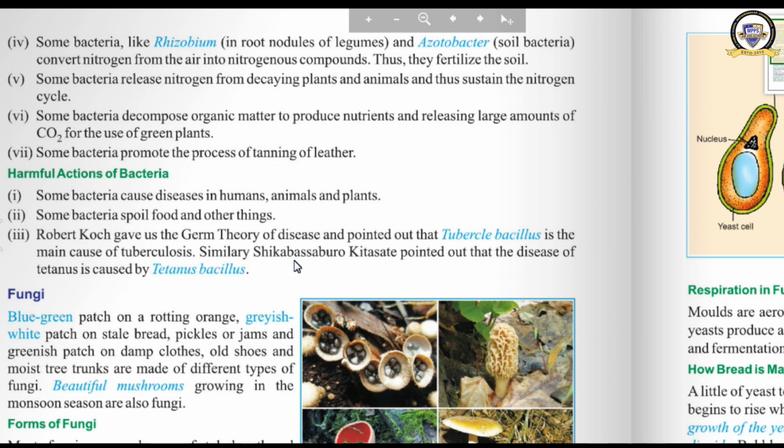Similarly, here is the name of a person. I think it is very difficult to read, but the pronunciation is Shibasaburo Kitasato, who pointed out that the disease of tetanus is caused by tetanus bacilli.